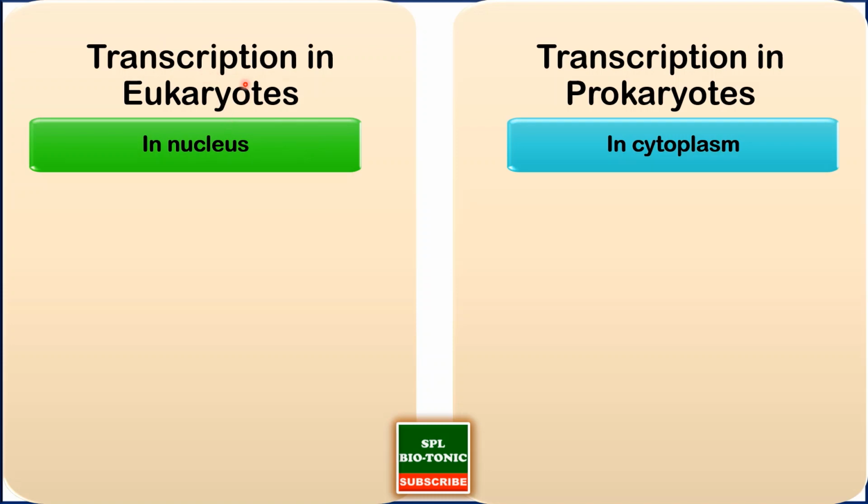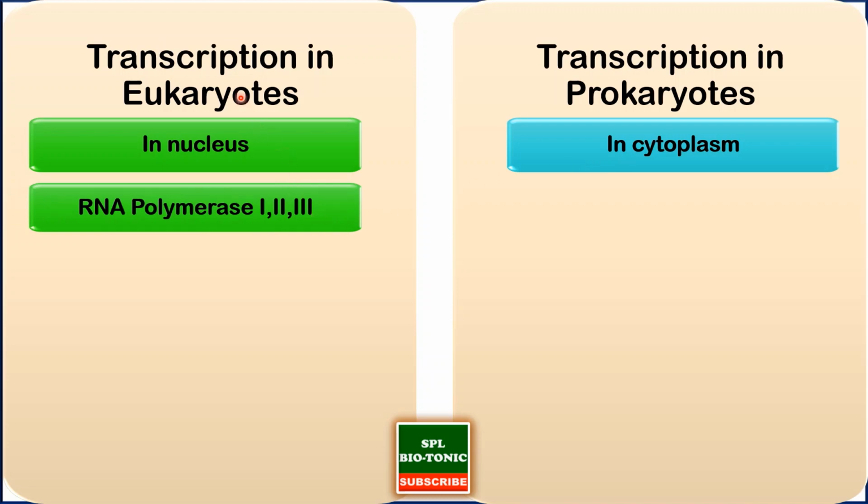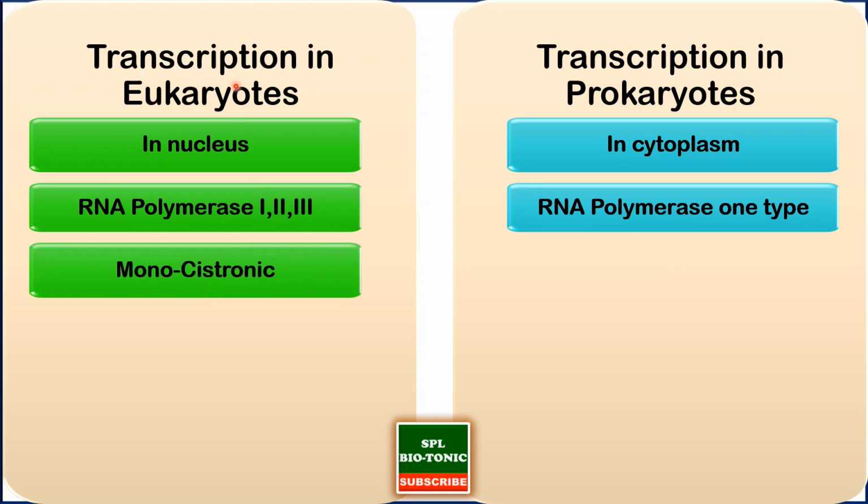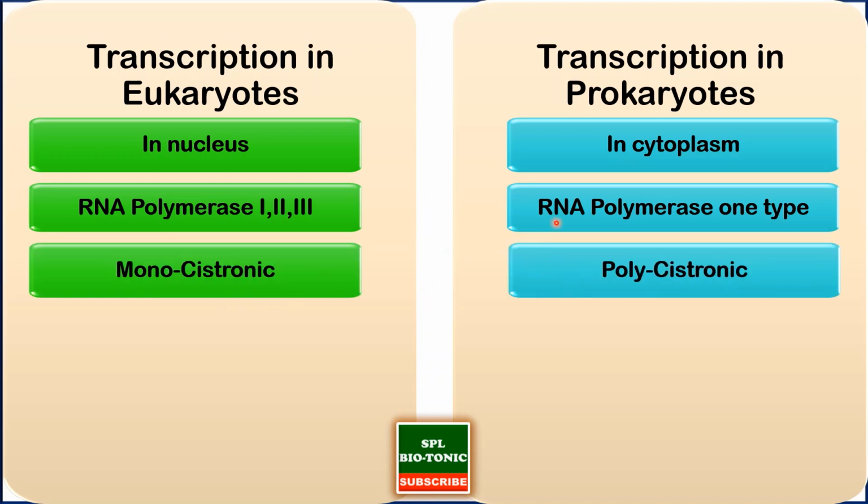As we said, transcription in a eukaryotic cell occurs in the nucleus, whereas in a prokaryotic cell it occurs in the cytoplasm. Transcription is done by the enzyme called RNA polymerase. We know that. There are three types of RNA polymerases in eukaryotic cells, whereas there is only one type of RNA polymerase in prokaryotic cells. The DNA which is forming the RNA is said to be monocistronic. We'll see what the meaning of it is. Whereas it is called polycistronic in the case of prokaryotic cells. So the DNA is said to be monocistronic for eukaryotic cells, whereas polycistronic for prokaryotic cells.